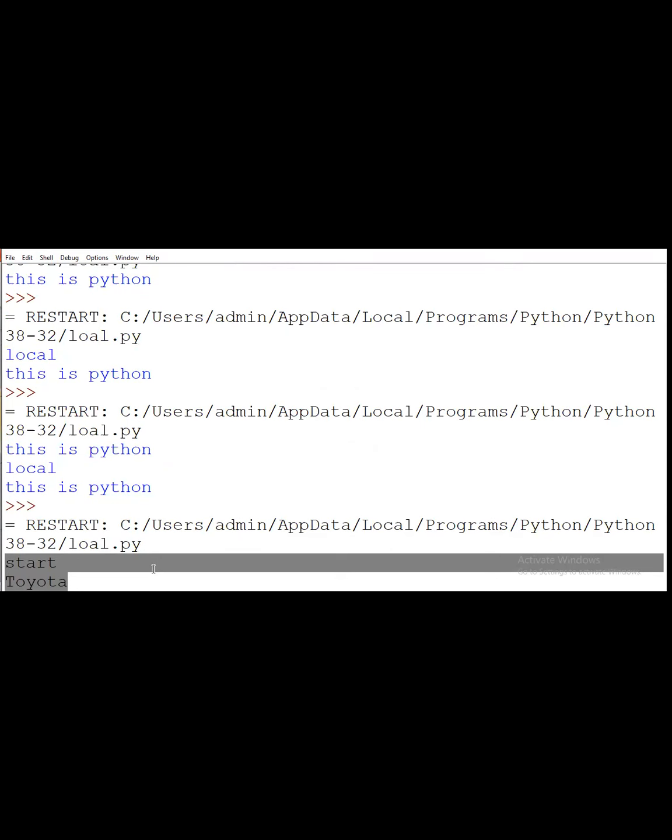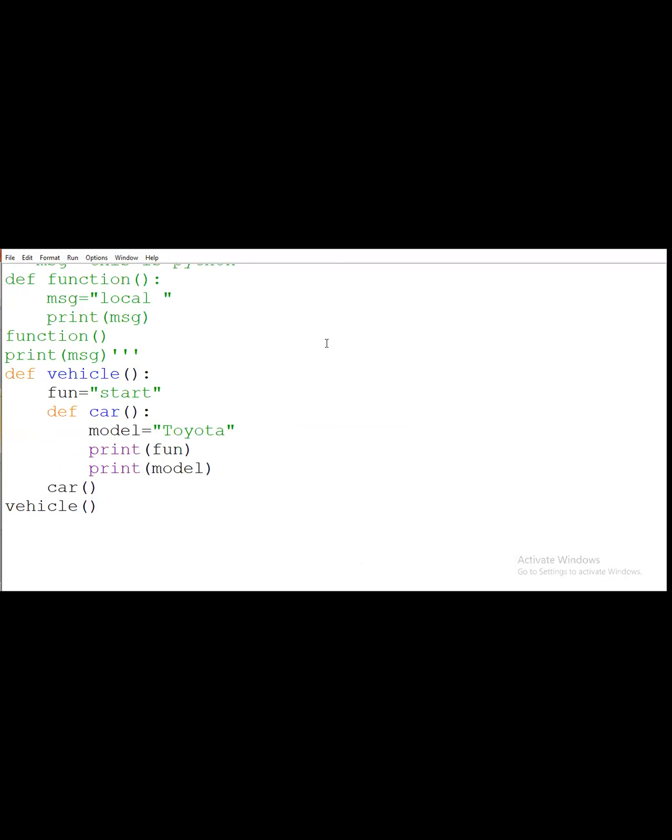In this example, the variable function is used inside the car function. Here, inside this car function, I am using this function. In this case it is neither local nor global, so we call it enclosing. Why? Because we are calling the global scope inside the local scope, so it is the enclosing scope.